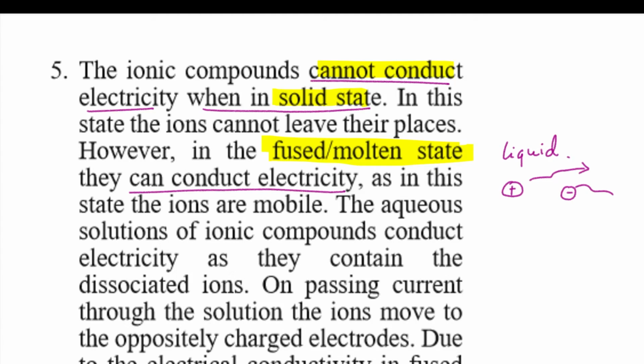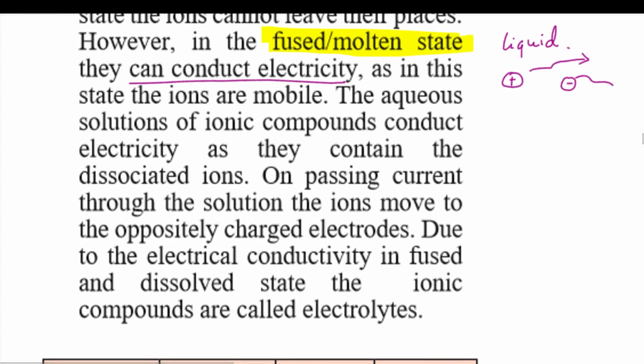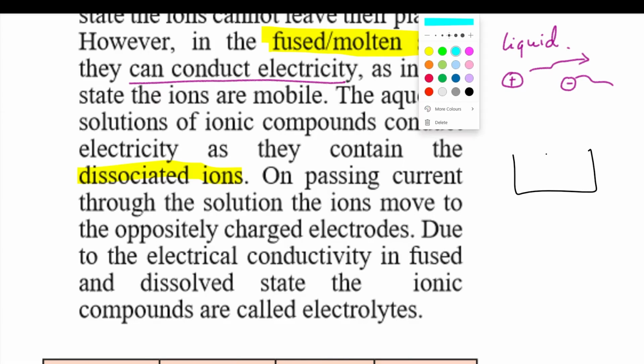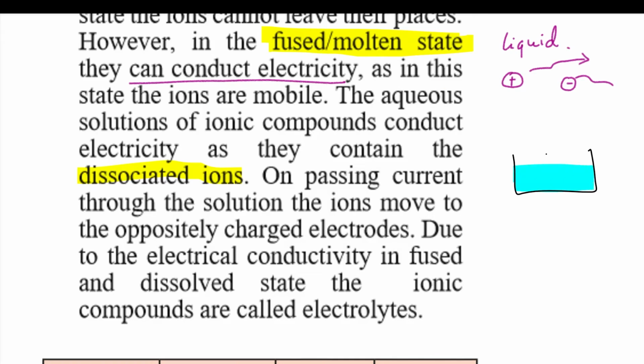The aqueous solutions of ionic compounds conduct electricity as they contain dissociated ions. We already saw that when sodium chloride is added to water, it gets dissociated into sodium and chloride ions.